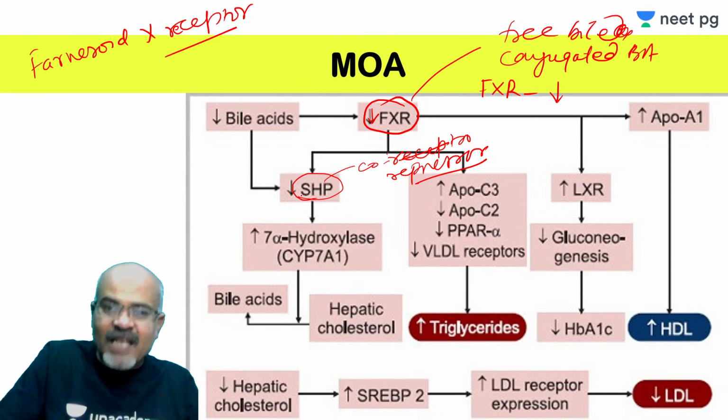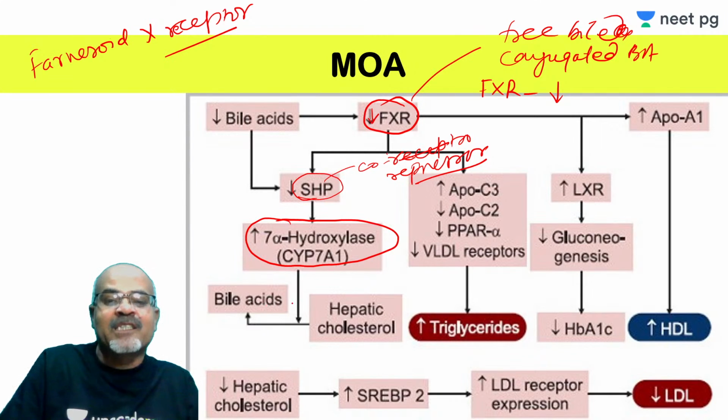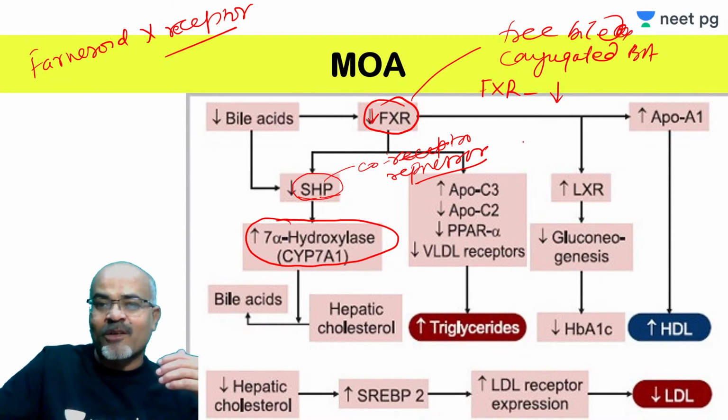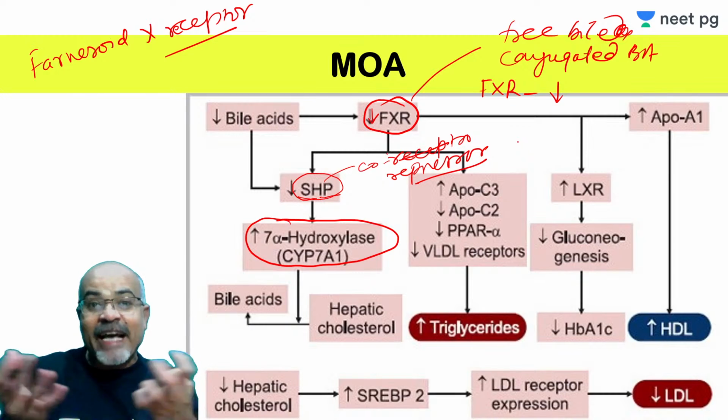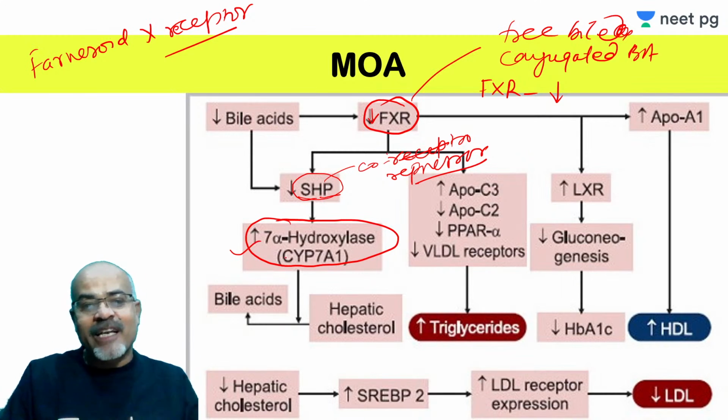Otherwise this prevents transcription or activation of this enzyme, which is a rate limiting enzyme in the synthesis of the bile acids from the cholesterol, 7-alpha hydroxylase. This is also called cytochrome P450 7A1. So this SHP is reduced, so the repression is reduced. Indirectly, the inhibition of this enzyme is reduced. So this can lead to increased bile acid synthesis from the hepatic cholesterol. This is how it happens.